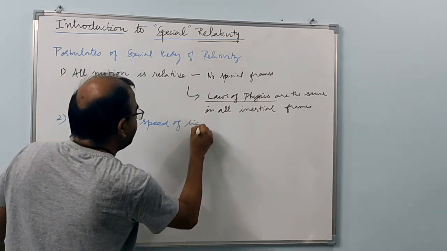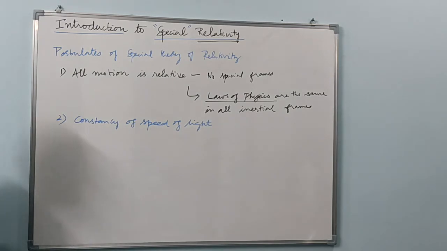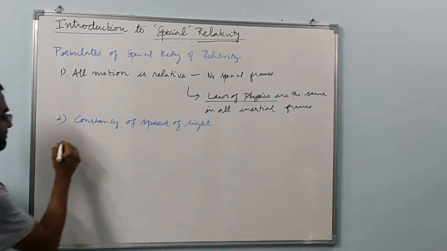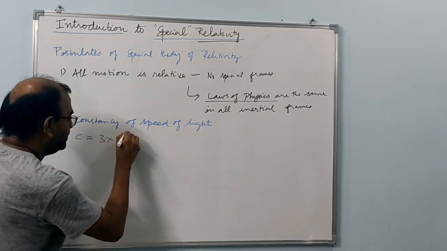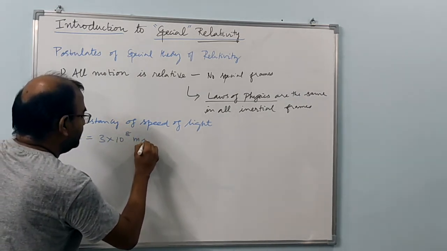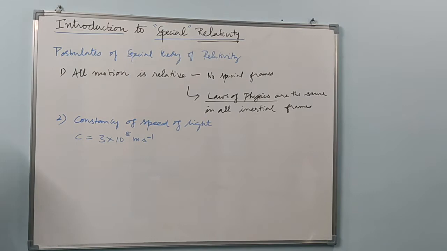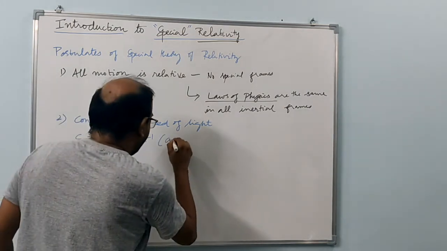Simply because the Michelson and Morley experiment failed to detect the presence of ether, and the velocity of light remained to be, let us call that c, 3 into 10 power 8 meters per second, approximately, for light in air or vacuum.